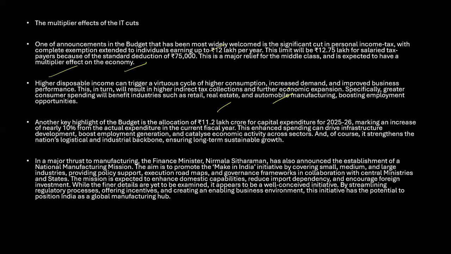Apart from this, we have the National Manufacturing Mission. A new national manufacturing mission supports the Make in India initiative, covering small, medium, and large industries, providing policy support, execution, and a roadmap, and also a grievance framework in collaboration with central and state ministries. Its objective is to enhance productivity by streamlining regulation and offering incentives. The mission aims to establish India as a global manufacturing hub. This is our major focus.